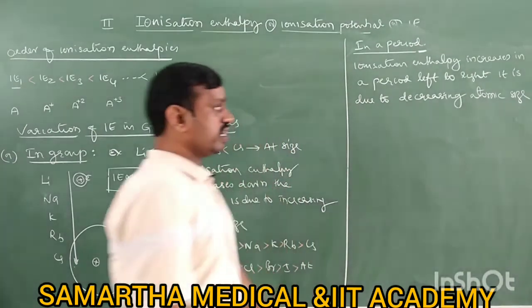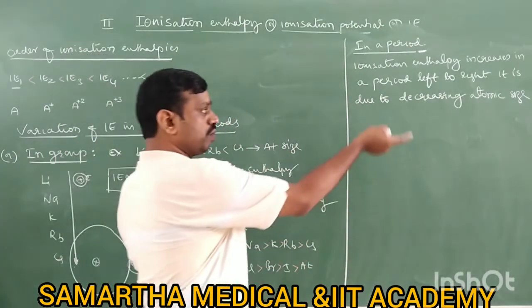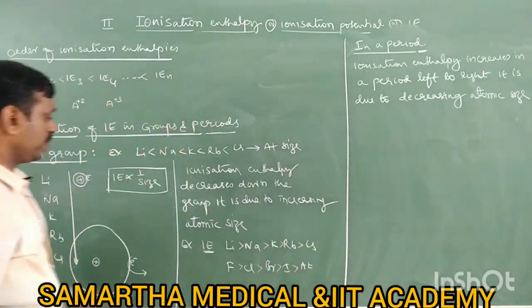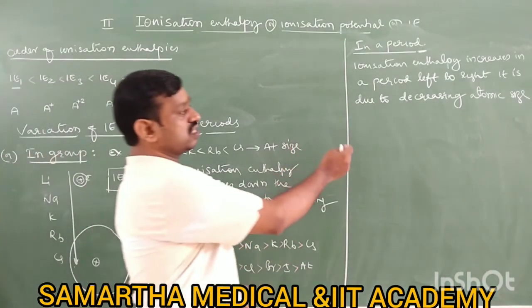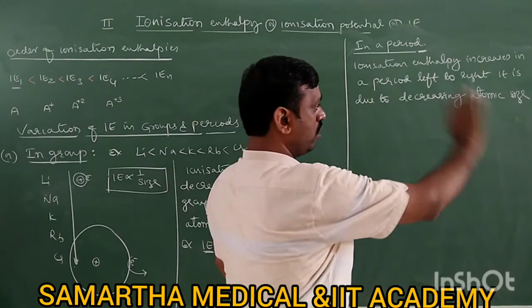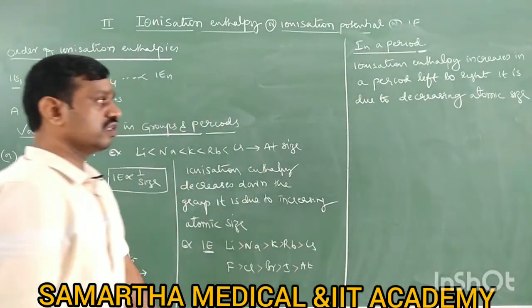It is due to decreasing atomic size, because atomic size and ionization enthalpy both are inversely proportional. We know that atomic size decreases left to right. So therefore, ionization enthalpy increases.